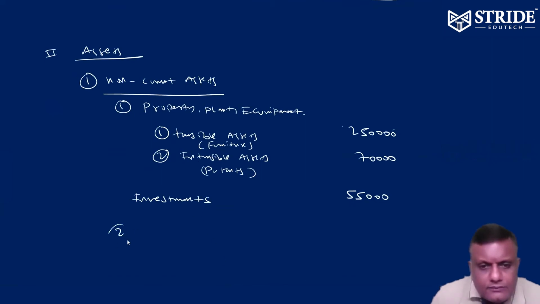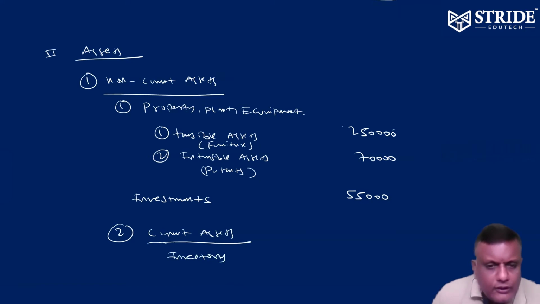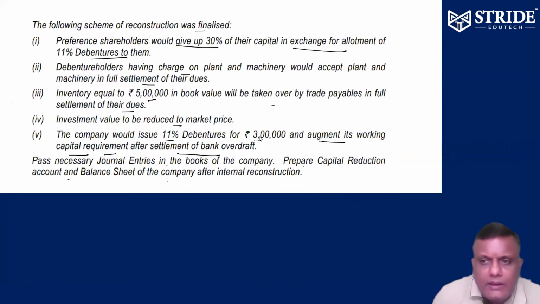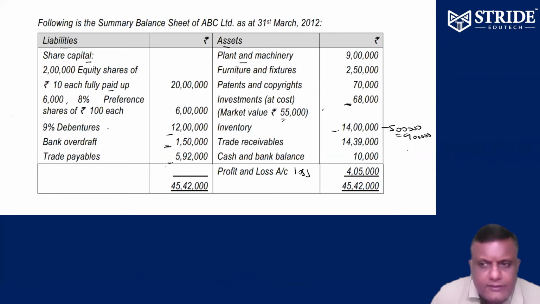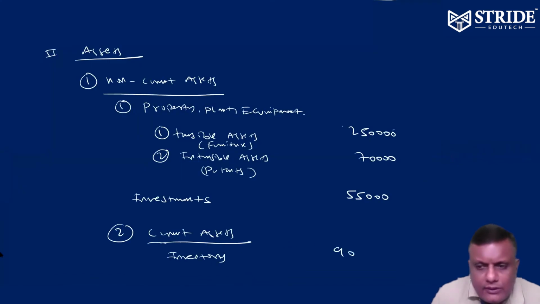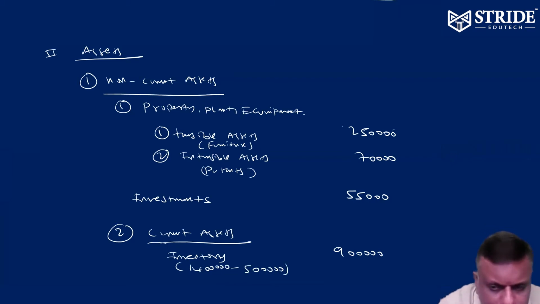Next, current asset. Number 1, inventory. Already inventory is 14 lakhs, minus 5 lakhs taken over by the trade payable. So the balance is 9 lakhs.